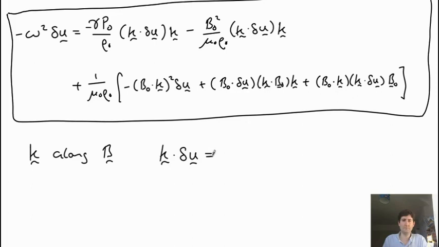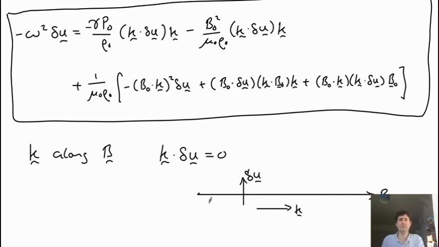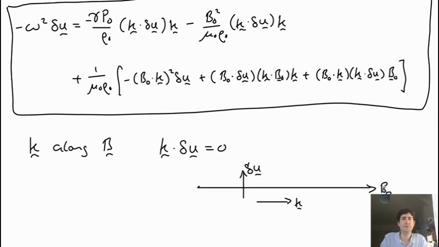So we have a wave where the magnetic field is going this way, so this is B naught, sorry, the equilibrium field. The wave is propagating in this direction, and the plasma is moving in this direction, delta u. And this is of course going to be a shear Alfvén wave, where the plasma is oscillating while the wave goes along the magnetic field.